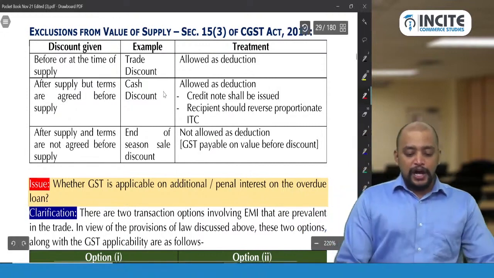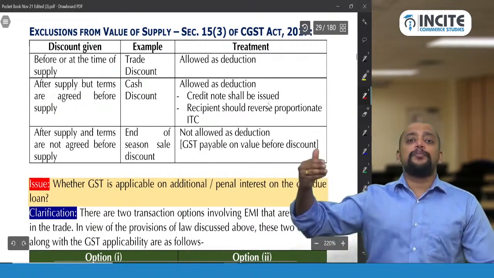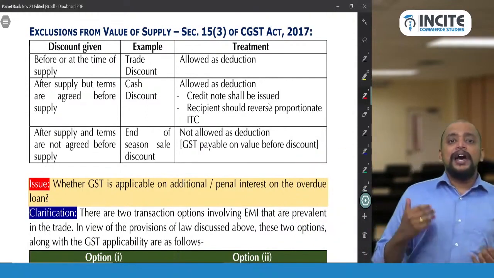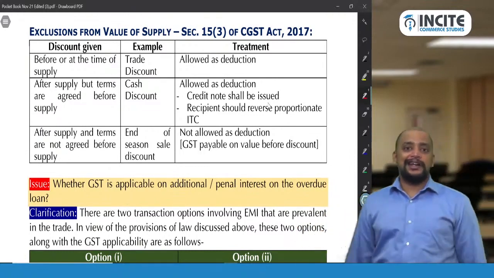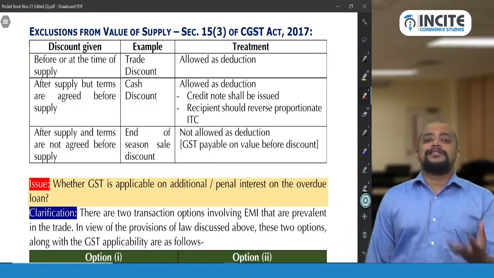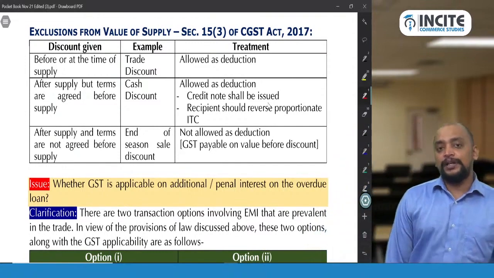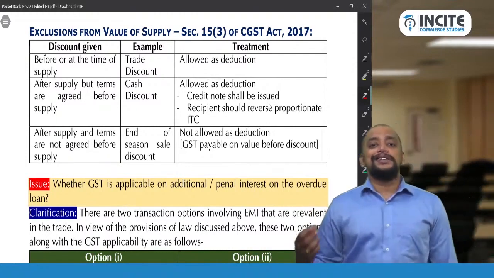Okay. So allowed as deduction, credit note shall be issued and recipient should reverse the proportionate ITC. So for example, 10,000 rupees is the value and 12% is the rate of GST. So 1,200 rupees will be taken as the GST. Now there is a 10% discount. So 10% cash discount we are giving for example. Then 1,000 rupees we are giving as a cash discount and 120 rupees is the GST component.